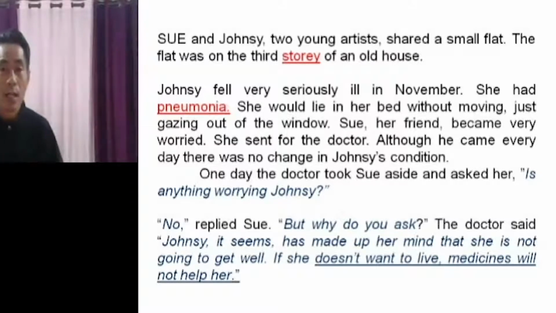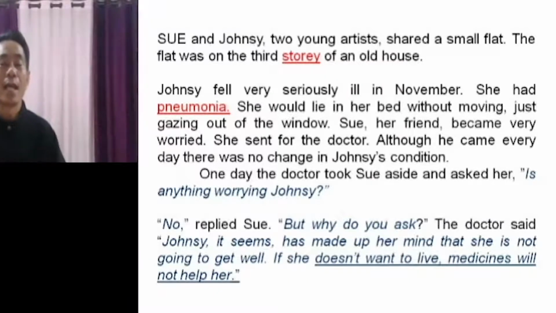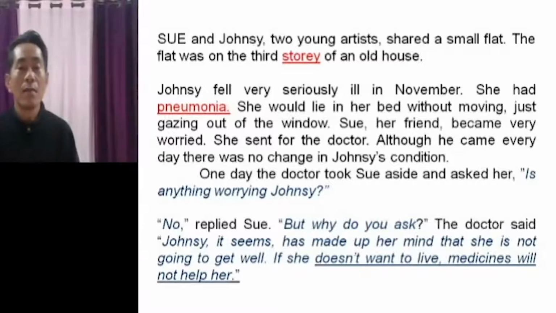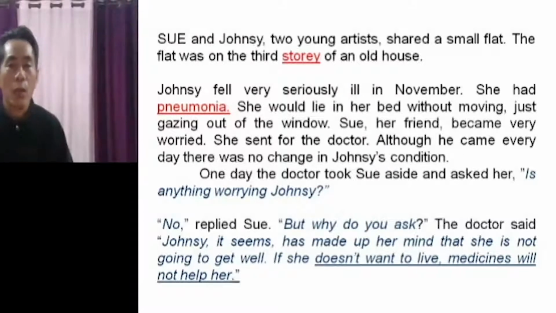Okay, so right now we have got COVID-19, isn't it? So people say that COVID-19 has similar symptoms to pneumonia, where it attacks the lung and makes it difficult for the patient to breathe. You got it? So John C. was suffering from pneumonia, and what would she do? She would normally lie in her bed without any moving, and she used to look out through the window. Got it? So that was what she used to do.